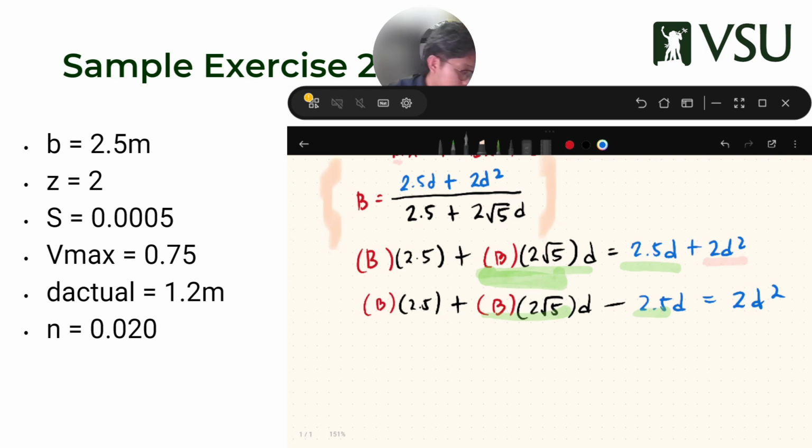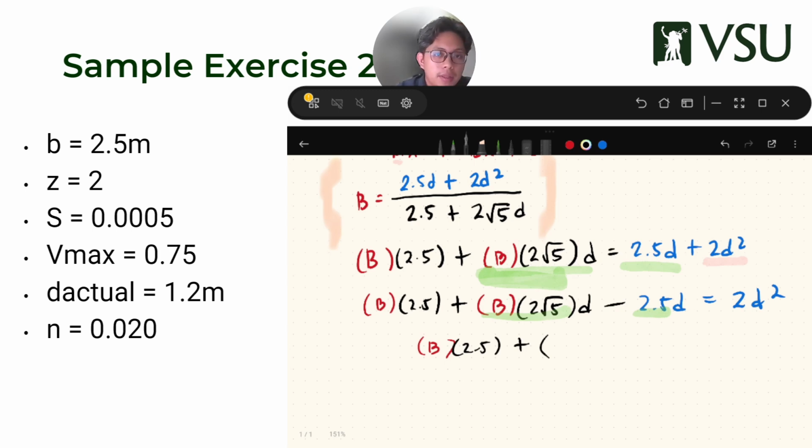Okay? So that means this becomes B 2.5 plus or minus. It's minus. Pwede sa inyo makuha, it's minus. Or, if you're unsure, just copy the plus and then put your variable. And the variable is negative 0.042.